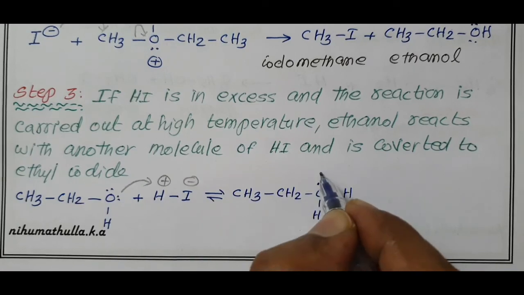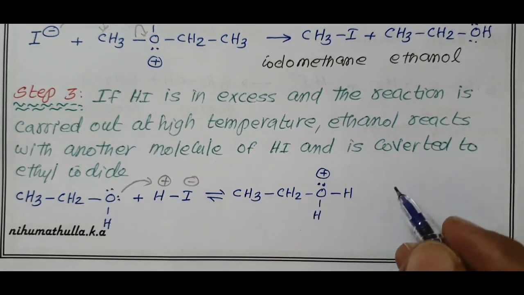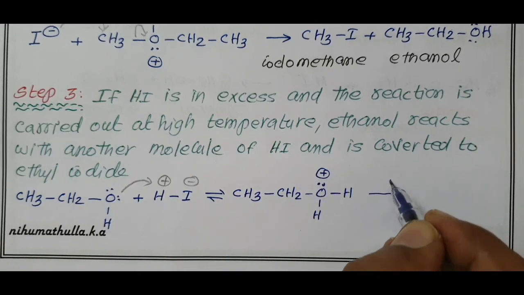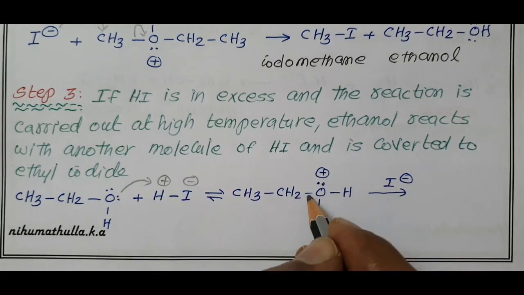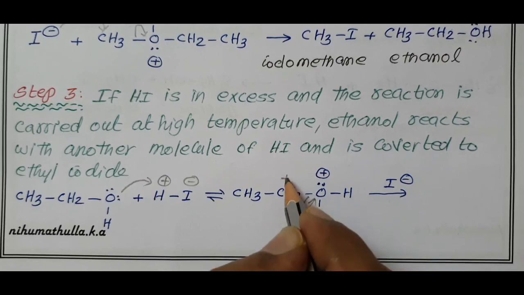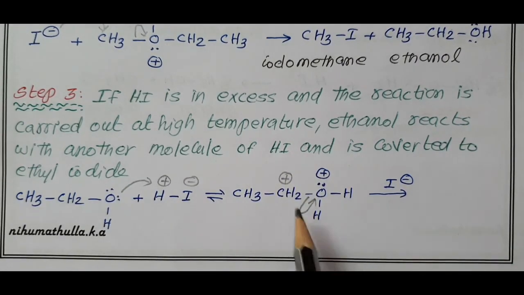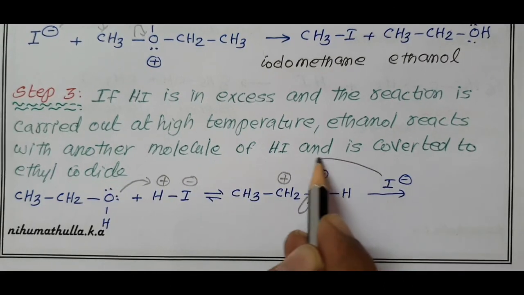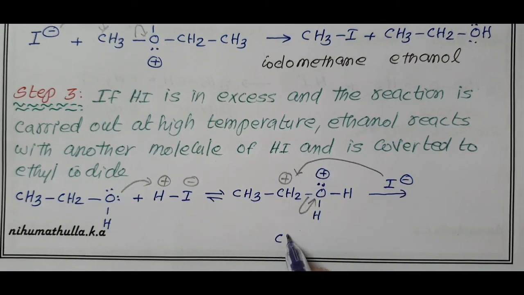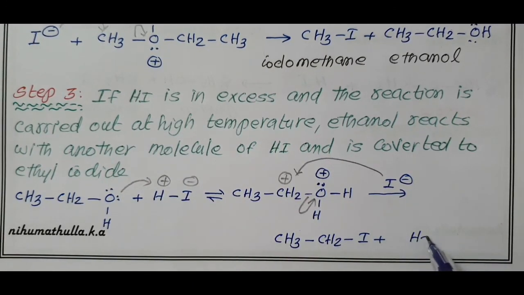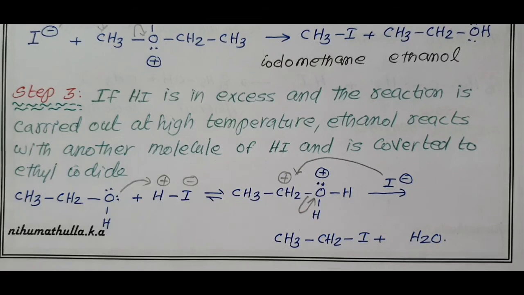There is one pair of electrons with a positive charge. In the second step, I minus is added. Whenever oxygen donates a pair of electrons, it removes a pair of electrons from the nearby bond, and carbon gets positively charged as it loses its electrons. Now I minus is added to carbon plus, giving the product again ethyl iodide, CH3CH2I, with the loss of a water molecule, H2O.